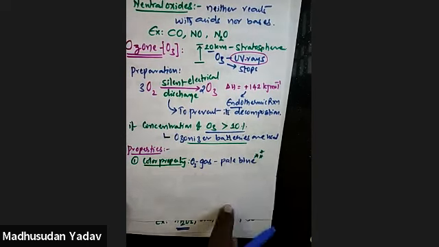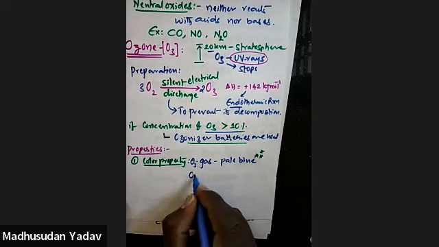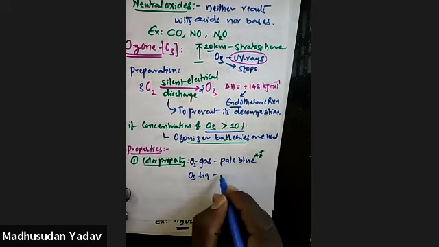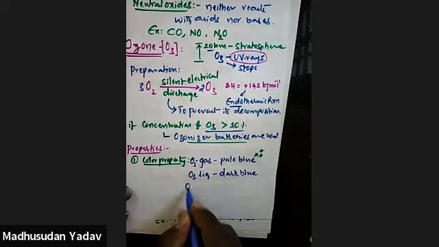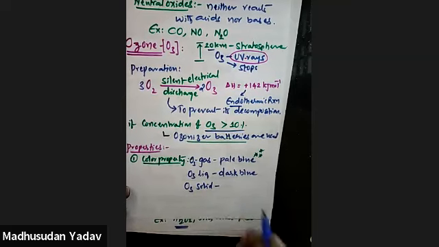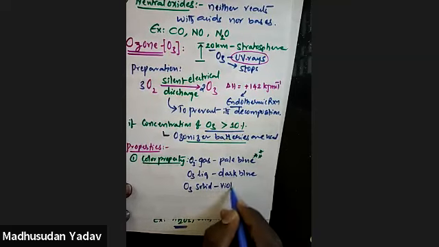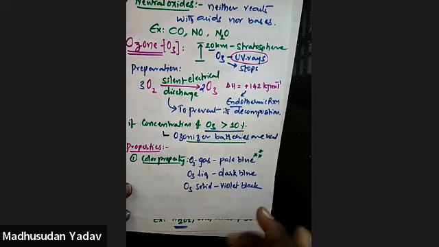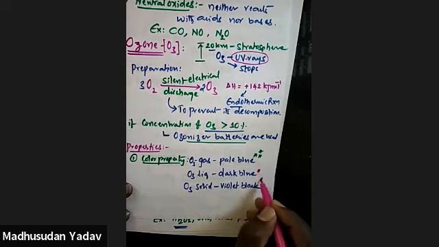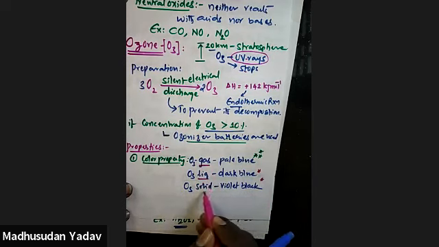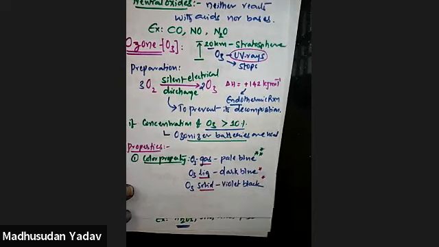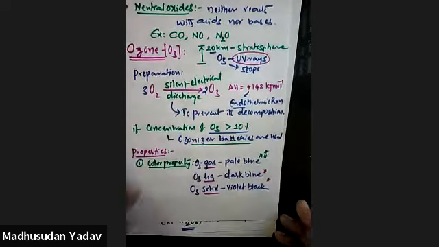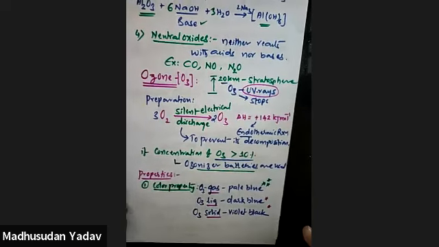All three I am going to write. So O3 liquid, ozone liquid, has dark blue color. And O3 solid ozone will have violet black color. So please keep star marks here. These colors are important based on the phase. Solid phase violet black, liquid phase dark blue, gaseous phase pale blue. Like that, the color of the ozone is changing. That's what it is.